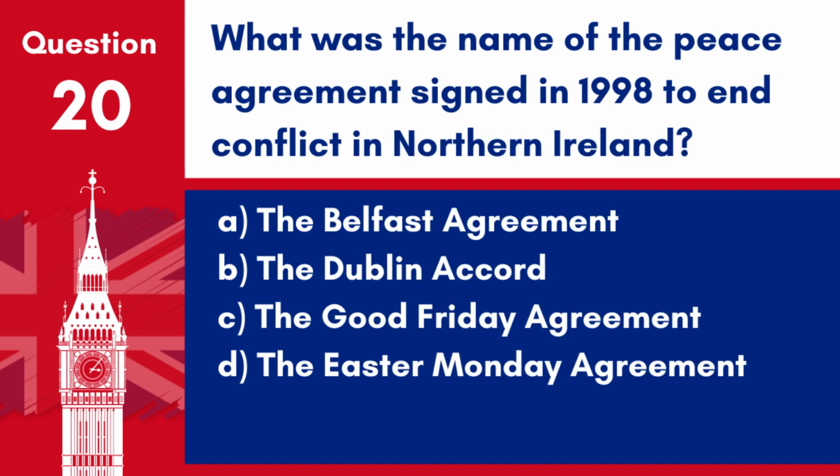Question 20. What was the name of the peace agreement signed in 1998 to end conflict in Northern Ireland? A. The Belfast Agreement. B. The Dublin Accord. C. The Good Friday Agreement. D. The Easter Monday Agreement. Answer: C. The Good Friday Agreement. The Good Friday Agreement, signed in 1998, was a major step in ending the conflict in Northern Ireland.